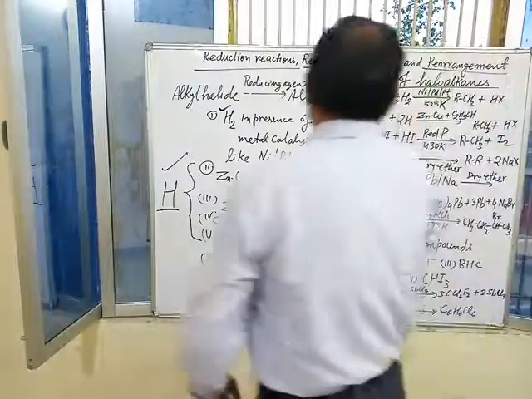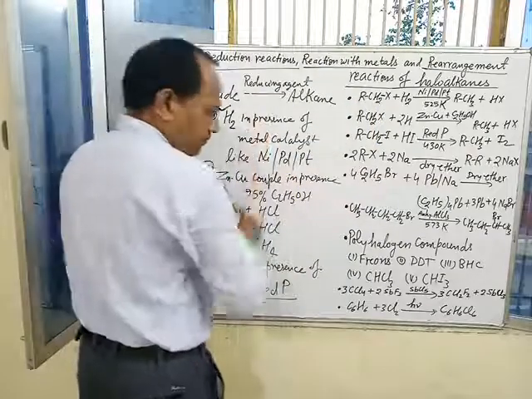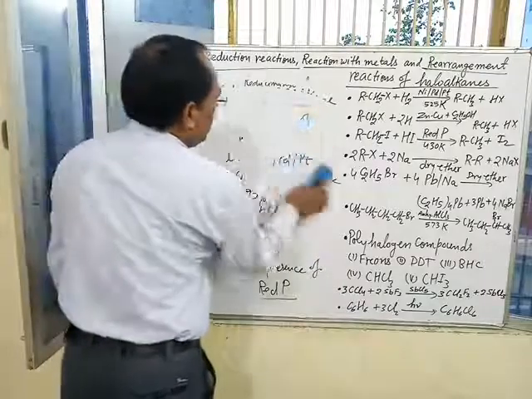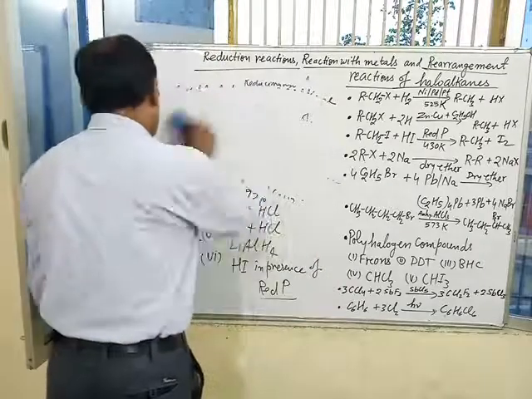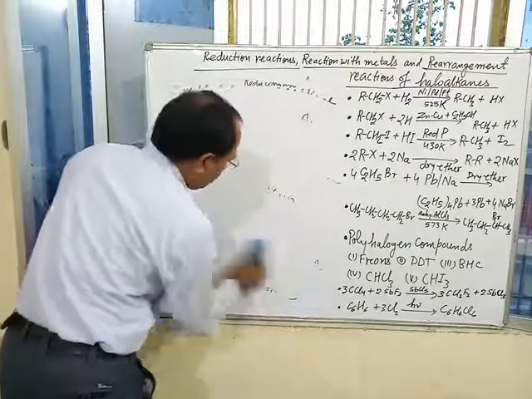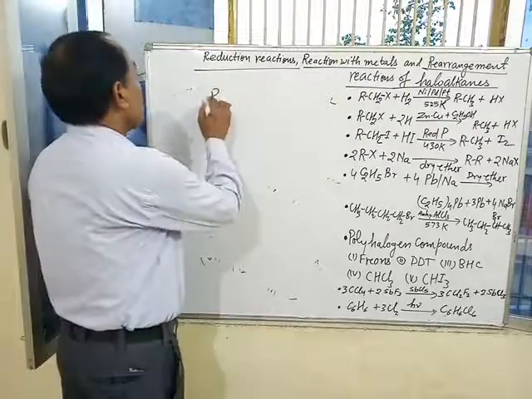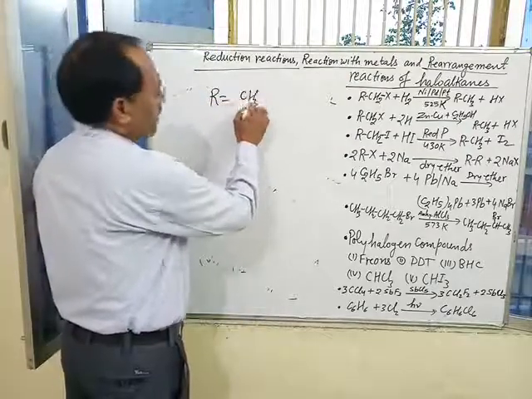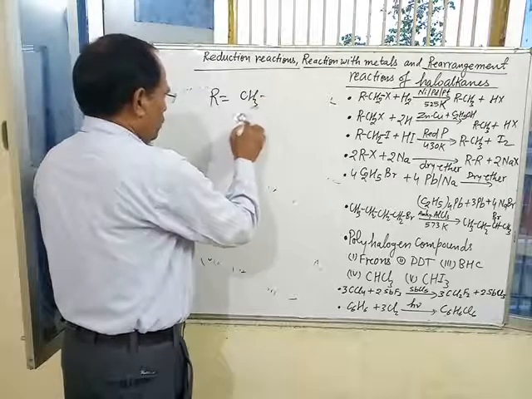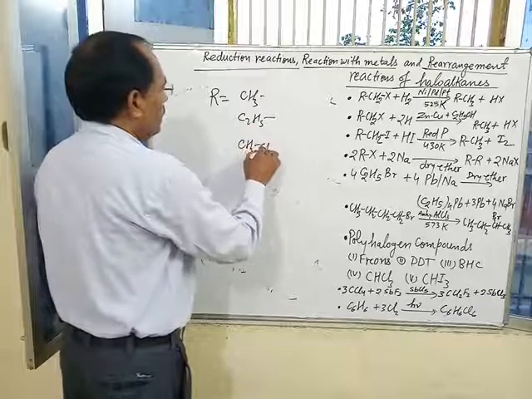If we take examples of alkyl halide, where R equal to CH3, C2H5, any of the primary, secondary and tertiary alkyl groups.